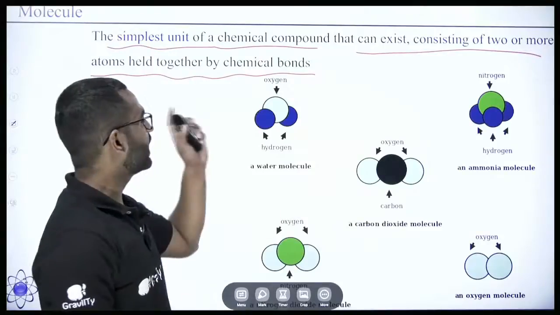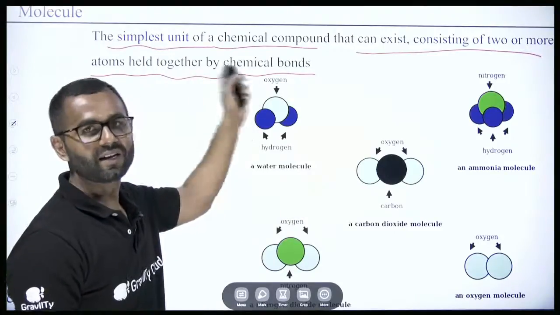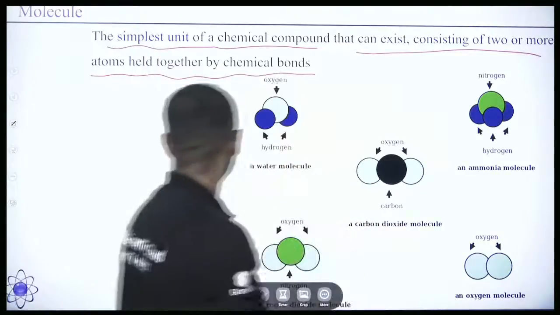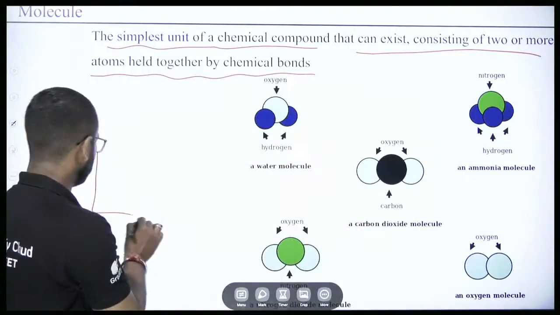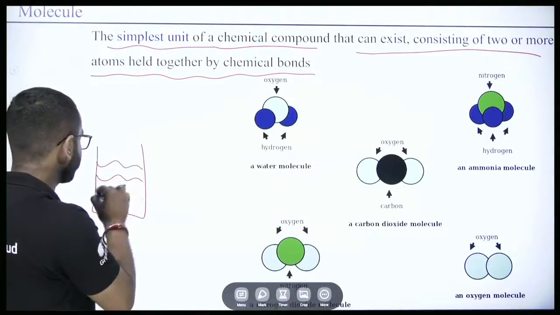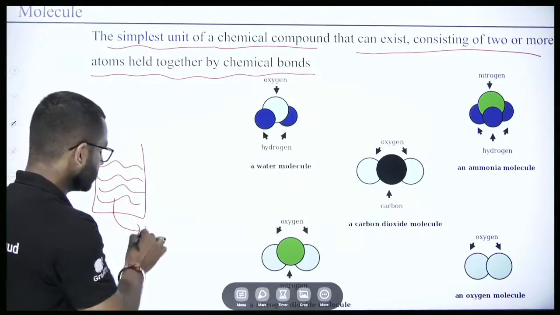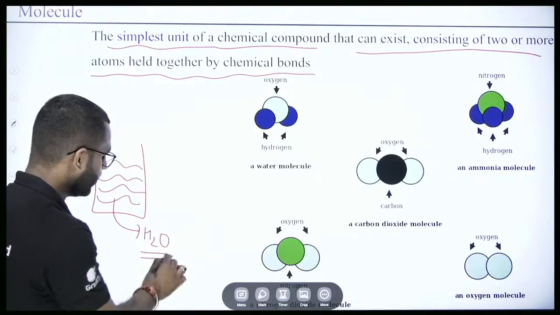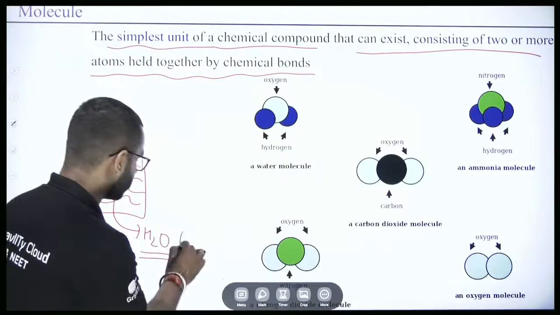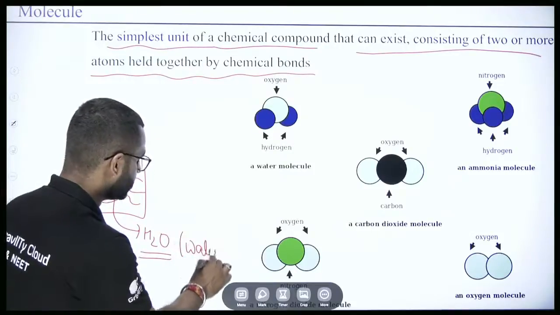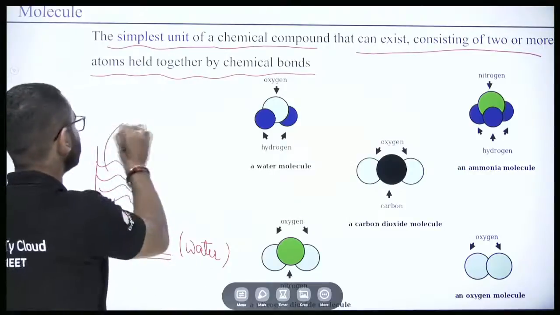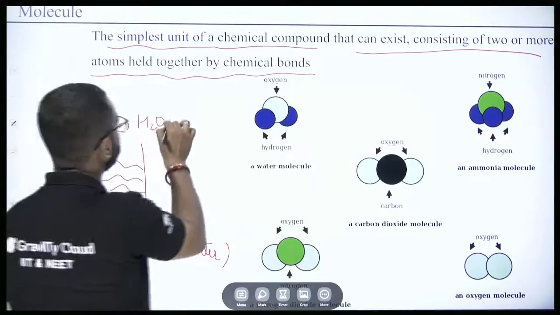So that means a molecule is an independent entity. Suppose I have this beaker which contains water. I can say that this beaker contains H2O molecules.